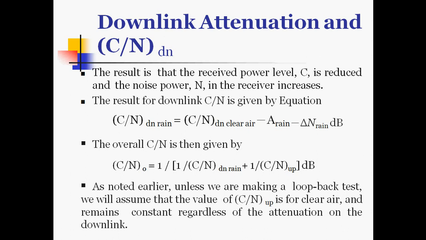The overall C/N is then given by 1 divided by, C/N down in rain plus 1 divided by C/N up. As we noted earlier, unless we are making a loop back test, we will assume that the value of C/N up is for clear air and remains constant regardless of the attenuation on the downlink.